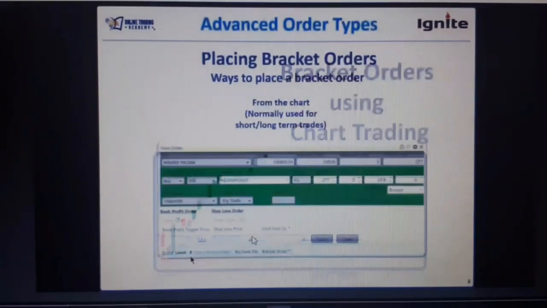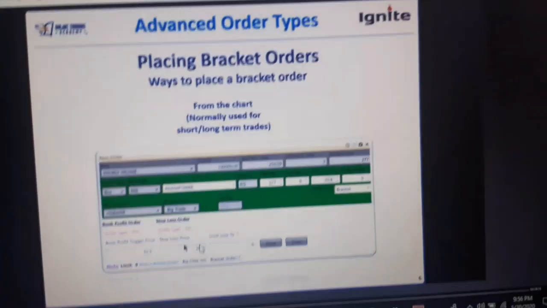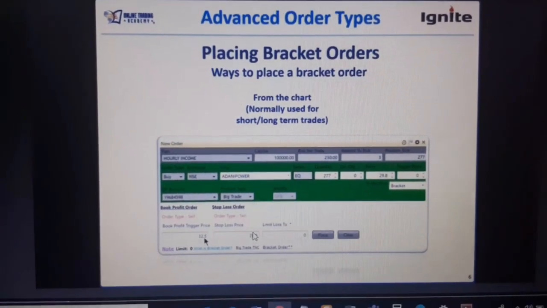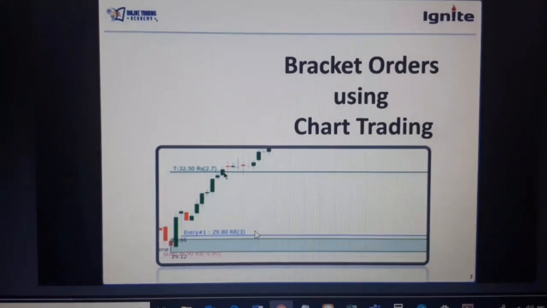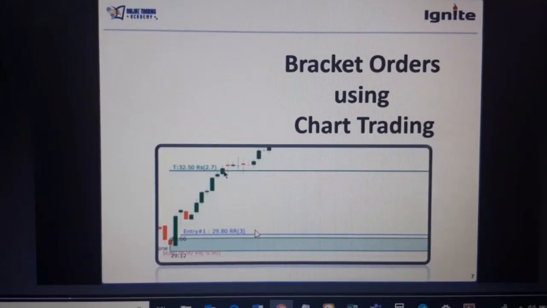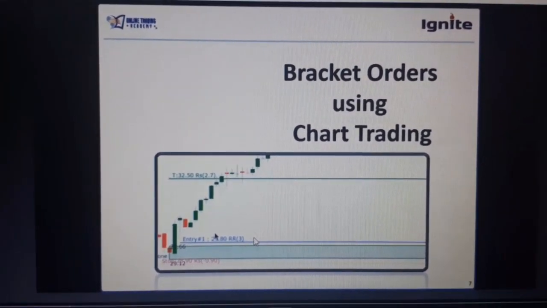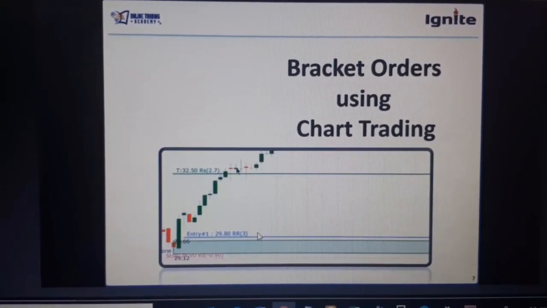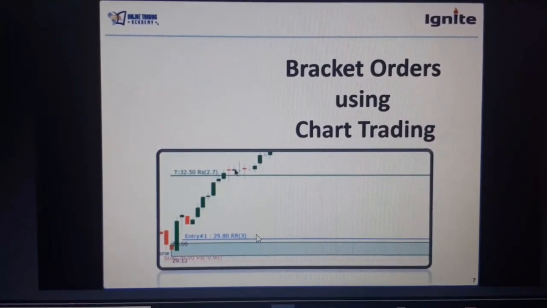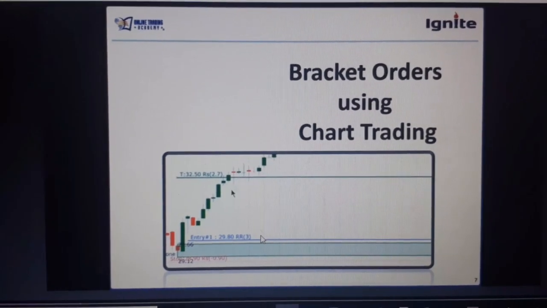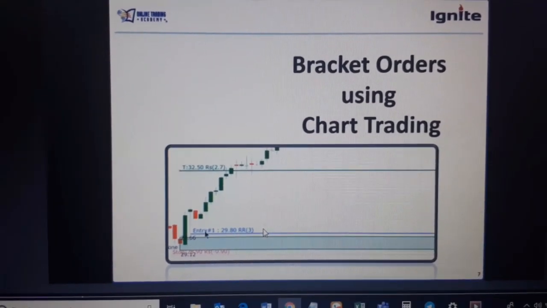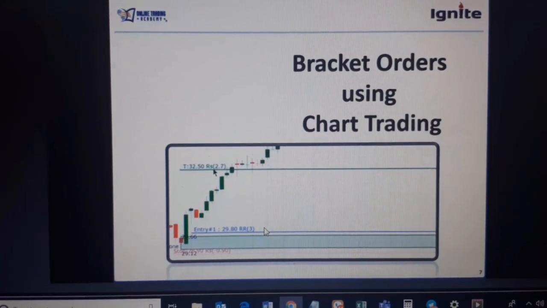This is your stop loss price, 28.9, and that's your target price, 32.5. So this is captured once you double click on this entry line. If you put your entry, stop loss, and target, remember, your bracket order will only show on your screen once you put all these three things on your chart: entry, stop loss, and target.